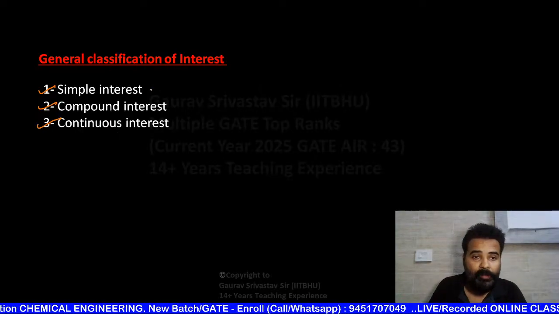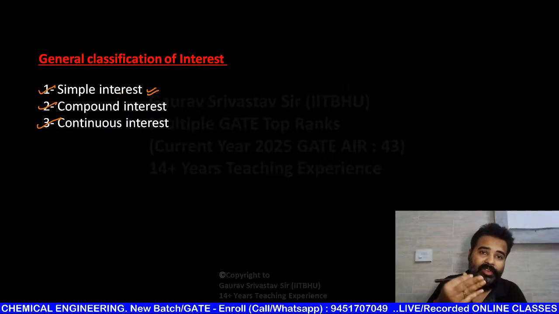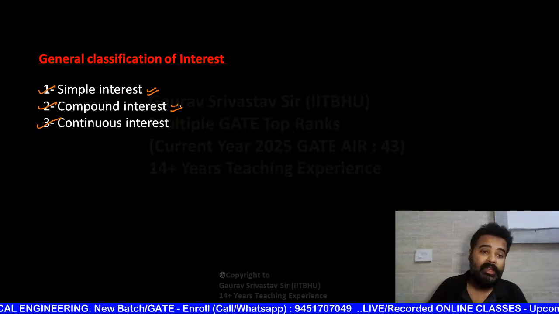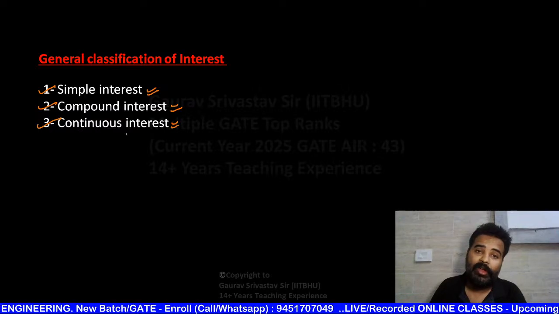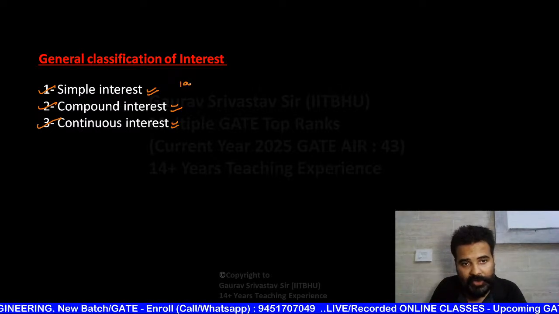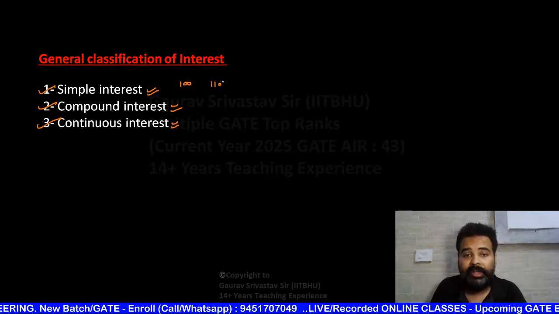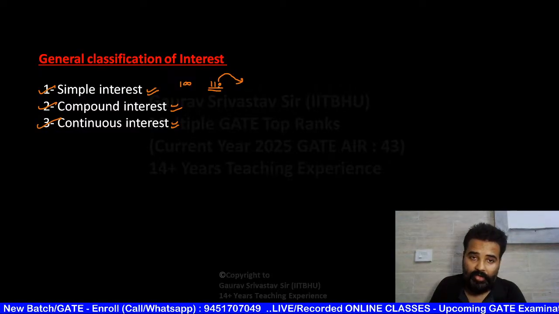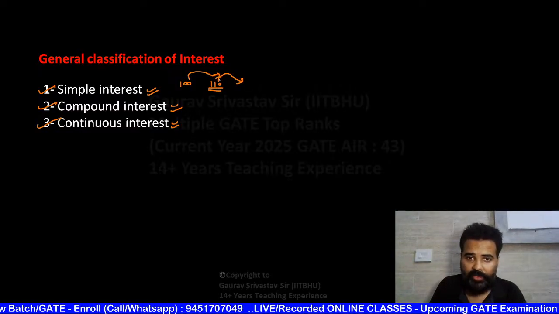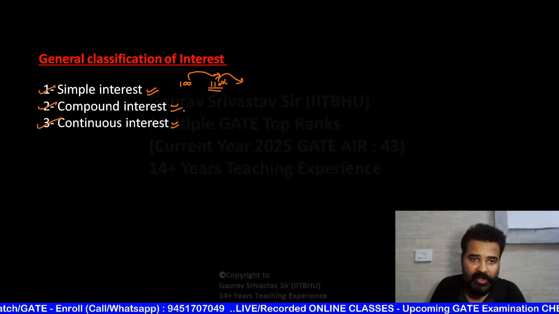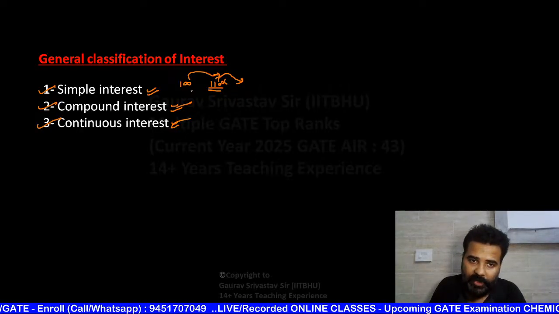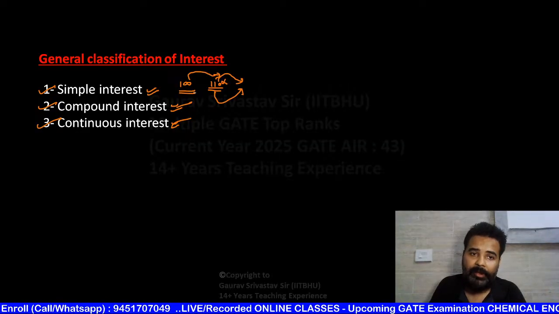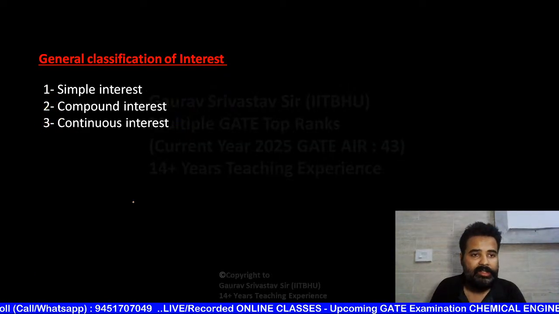Okay, so simple interest, there is no interest on interest. Compound interest, you are also going to pay interest on interest. Continuous, again interest on interest regularly. Like here, suppose 100 rupees is there. After 1 year, if this is 110, then next interest will be on... no, sorry, 100 rupees, not 110 rupees. But if this is the case, compound or continuous, then for next period, the principal amount on which you are going to pay interest, this is 110, not 100. Okay. So now see these things in detailed manner.